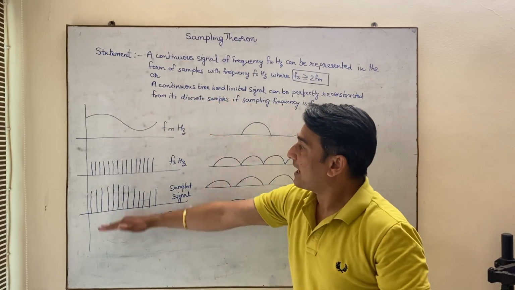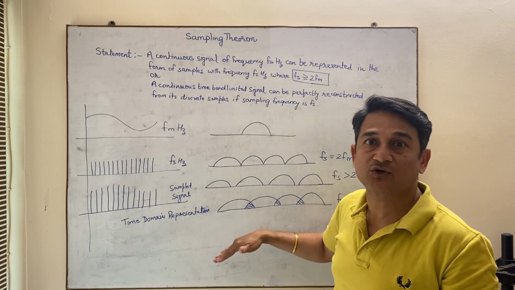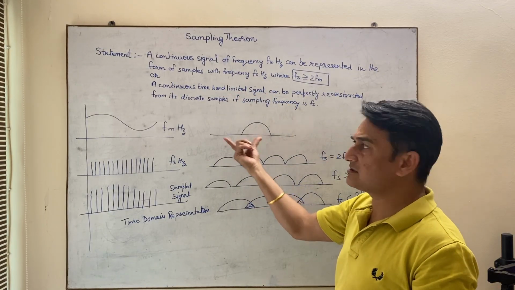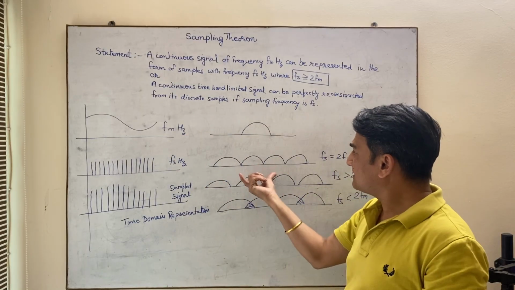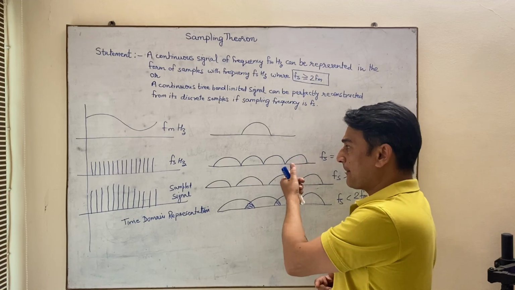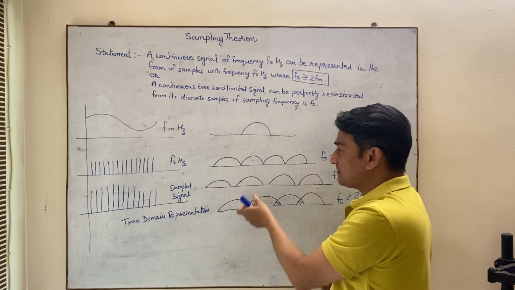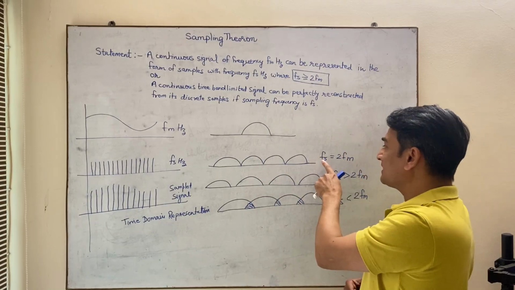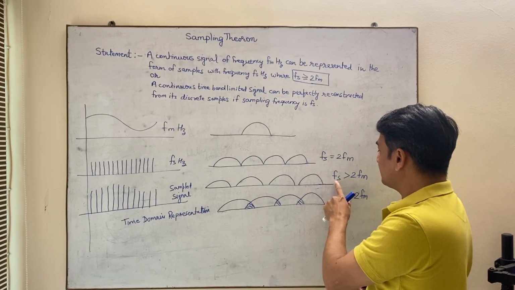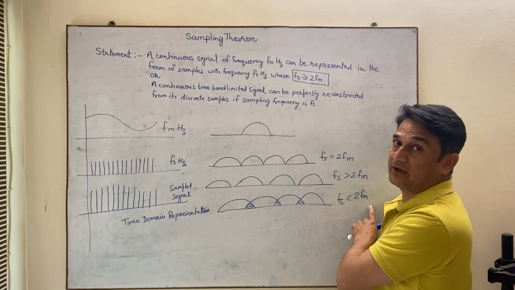Now this is the time domain representation of any signal. This is the frequency domain representation of the signal. This is the FM Hertz modulating signal. Then these are the samples. You can see these samples. Now I have drawn three diagrams. This first diagram is basically the condition of Fs equal to 2 FM. The second is Fs greater than 2 FM, and third is Fs less than 2 FM.